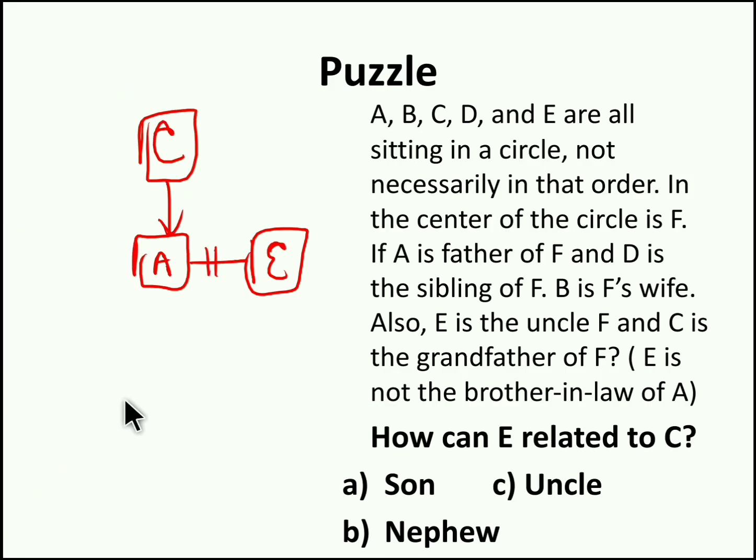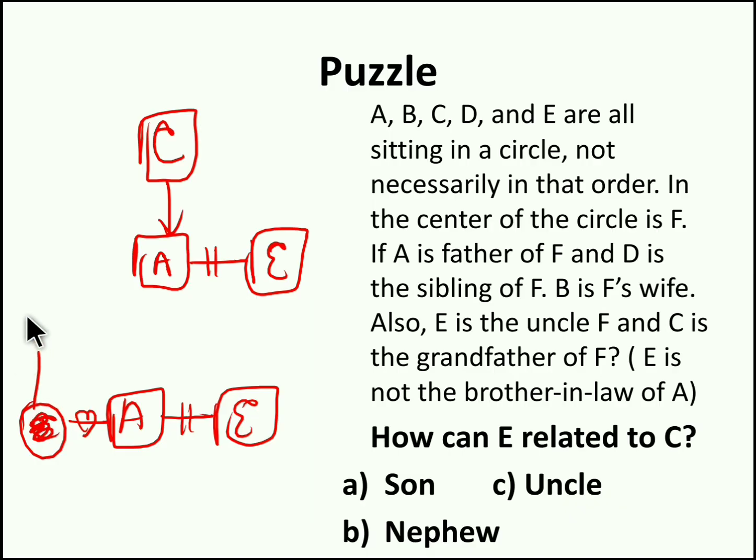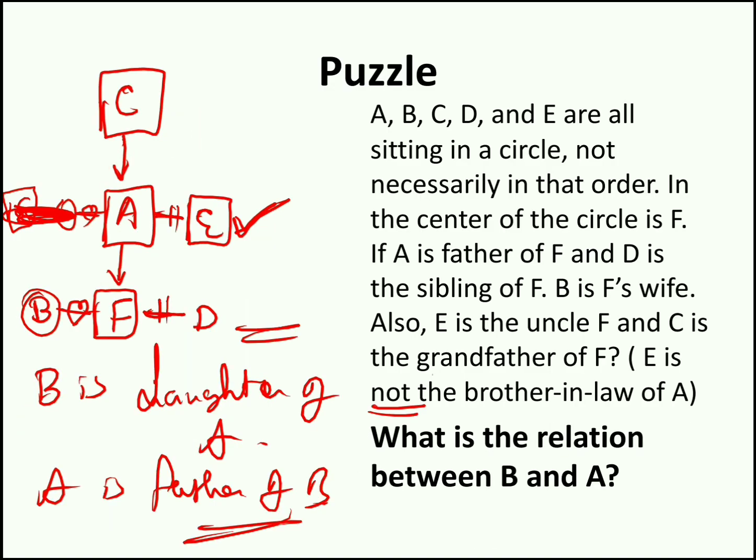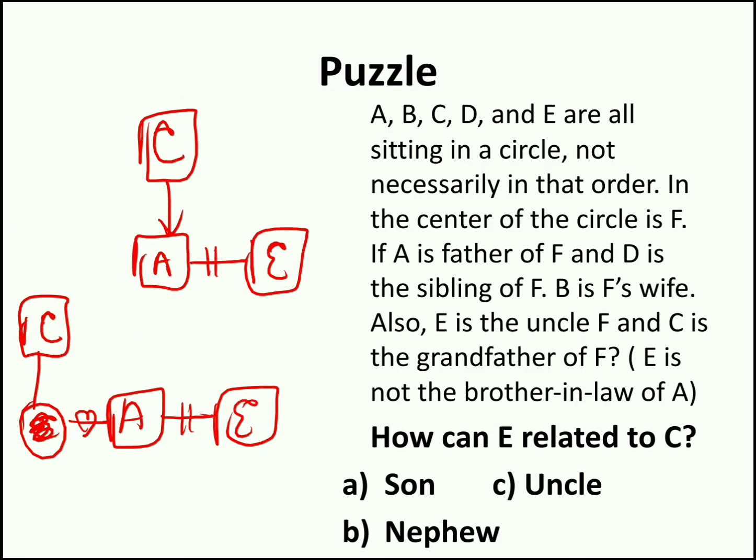And second case is, A has a wife and that wife's father is C. So you have two options. However, C is grandfather of F is applicable. Now you have to look at the options. Option A son, option C uncle, option B nephew. So how can E related to C? So if you take the first case, now E is related to C as son. If you take second option, E is related to C as son-in-law.